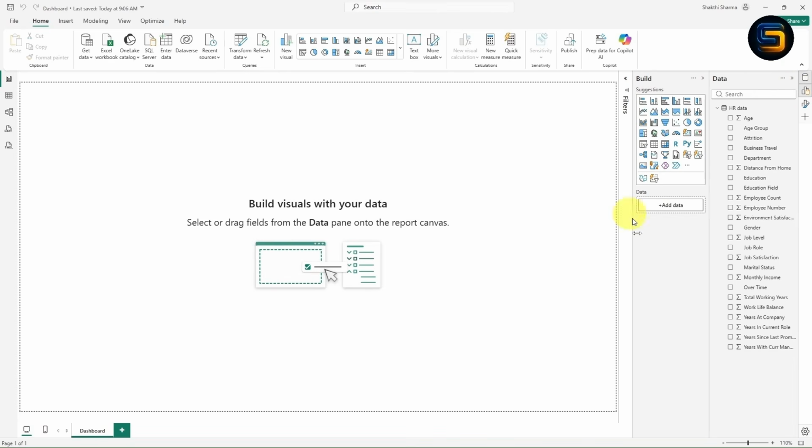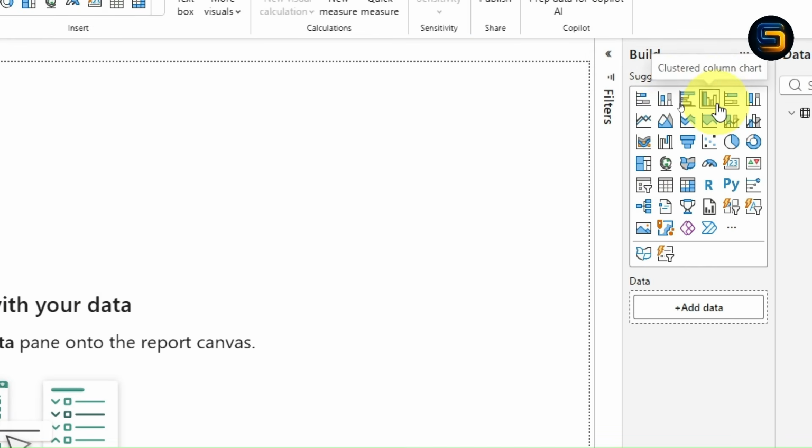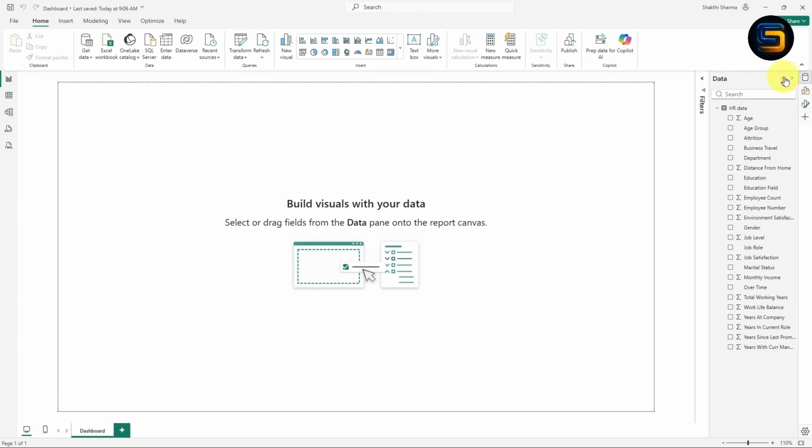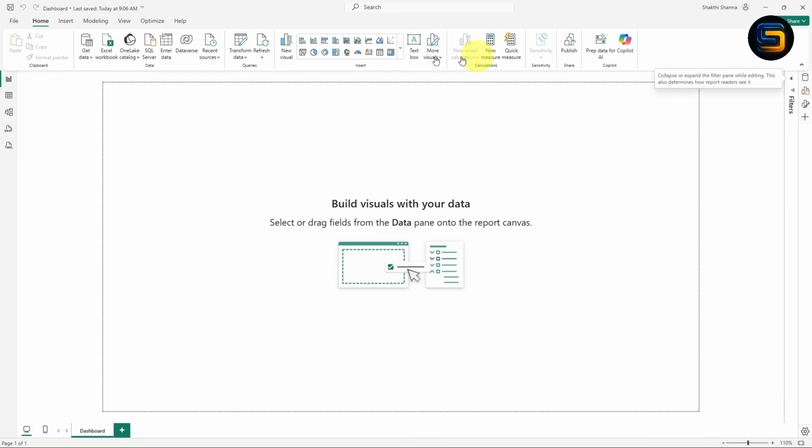Now click on this build pane, which is also known as visualization, where you can see several visuals are available such as bar chart, column chart, line chart, area chart and lot more. So basically with the help of these visuals, we will be able to create an interactive dashboard. Right now I will minimize both build and data. Now we will give some formatting for this canvas area.